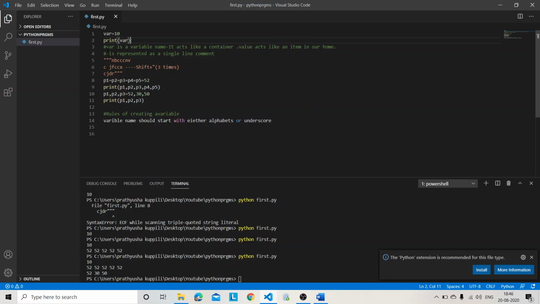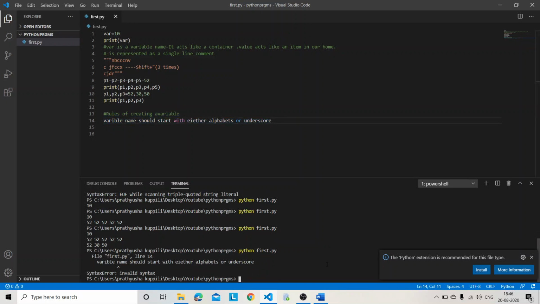This green line and red line show that these are the commented lines. I am writing here. If I execute, I will be getting some error because there is nothing like this in Python. See, I got an error: invalid syntax. So we will keep a multi-line comment there.